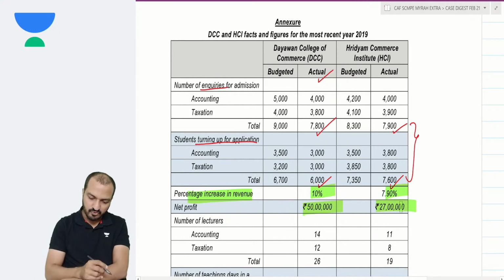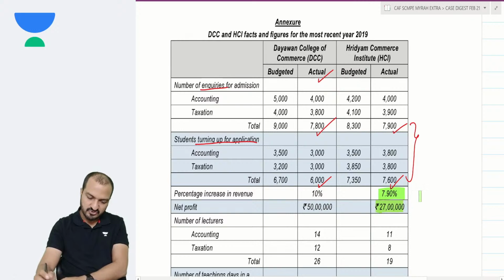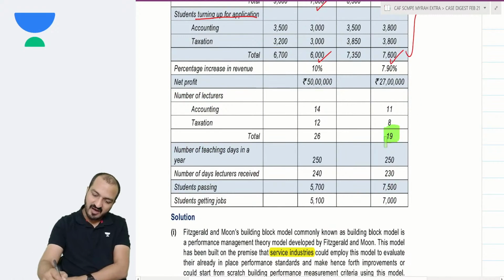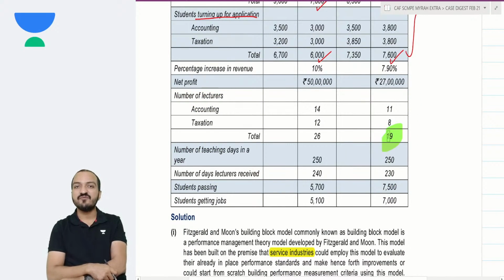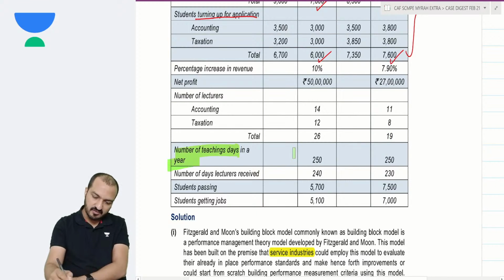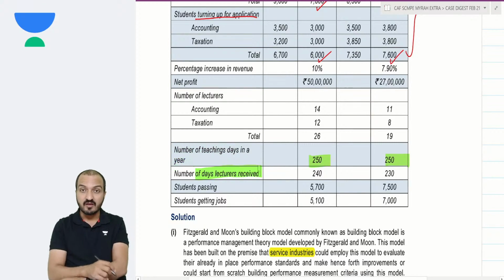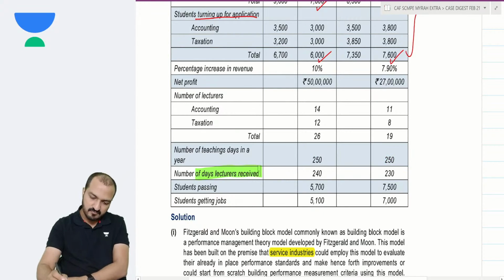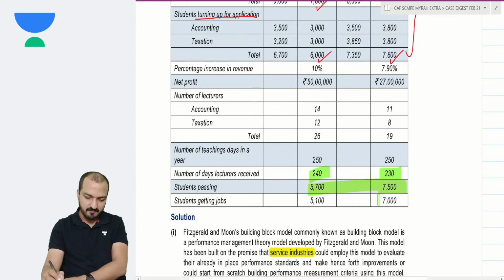Percentage increase in their revenue is given, okay? Net profit is given for both, okay? You see that HCI has lesser revenue, lesser profit, and also a lesser number of lecturers. But they are hiring additional lecturers for evening classes, that is extra, over and above this. Number of teaching days in a year is 250, but the number of days lecturers actually taught is 240 here and 230 here. Students passing is more in HCI, and students getting jobs is also significantly more in HCI.